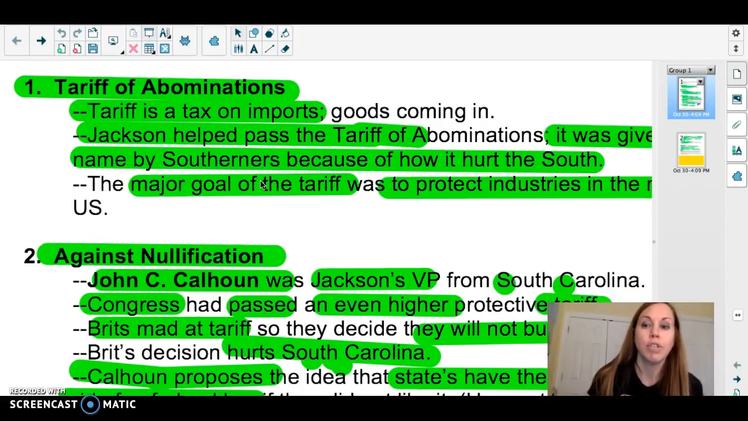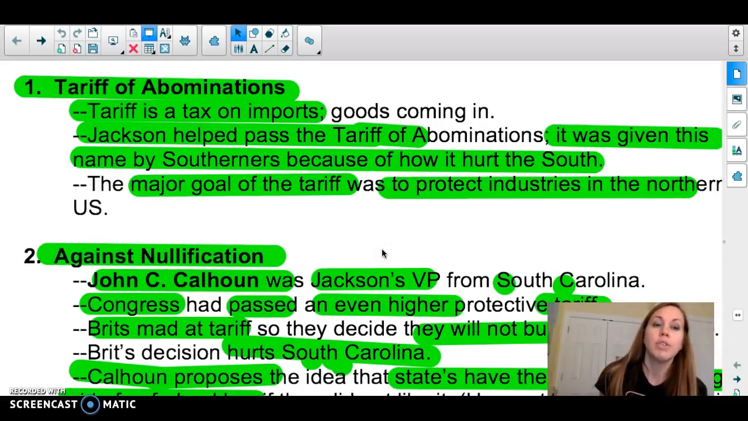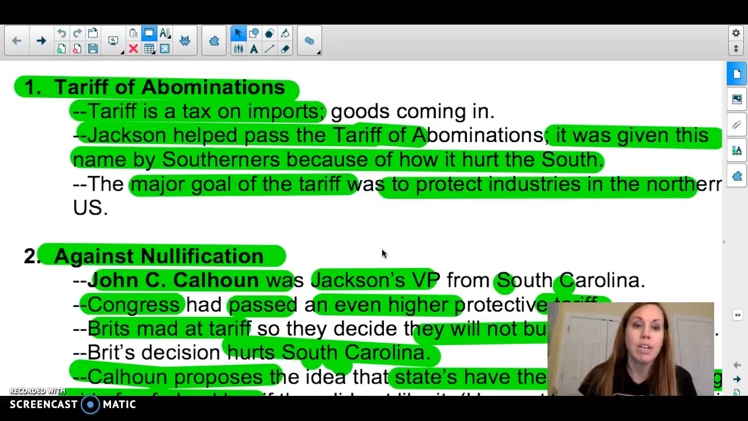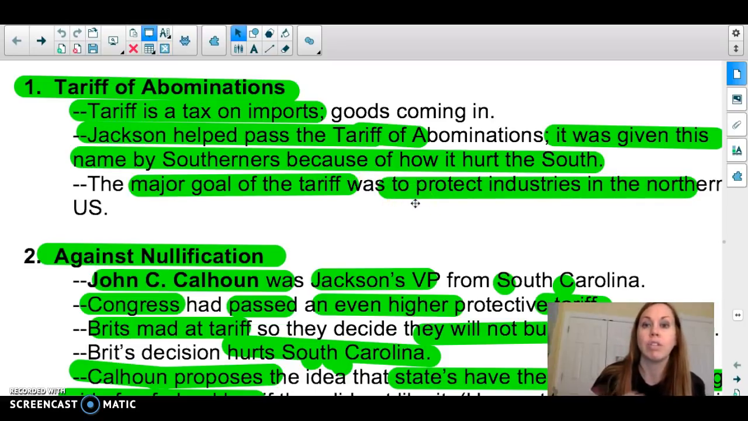Okay, so tariff of abominations. A tariff is a tax on imports, which are goods coming in. And Jackson helped pass this tariff. It's given the name of abominations by Southerners, saying that this is, from Hades, basically. They hate it because it hurts the South so much. Jackson doesn't see it in that manner because he's trying to protect Northern industry. And that's the goal, it says here, to protect Northern industries in their manufacturing business.